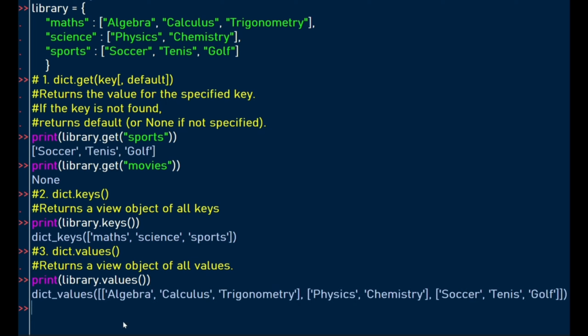The output shows all the values within our dictionary, from the key value pair of math, where we have algebra, calculus, trigonometry, to the key value pair of sports, where we have soccer, tennis. All the values have been printed by using the values method. In your free time, try to run the items method, which returns a view object of key value pairs as tuples. Try that in your own time.